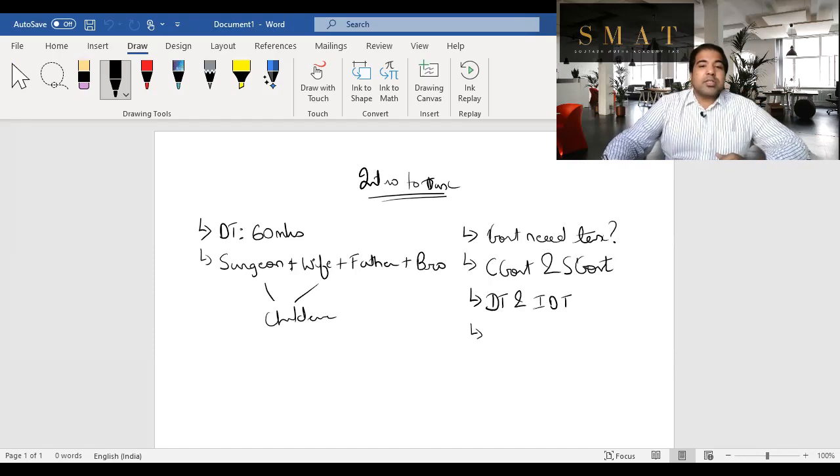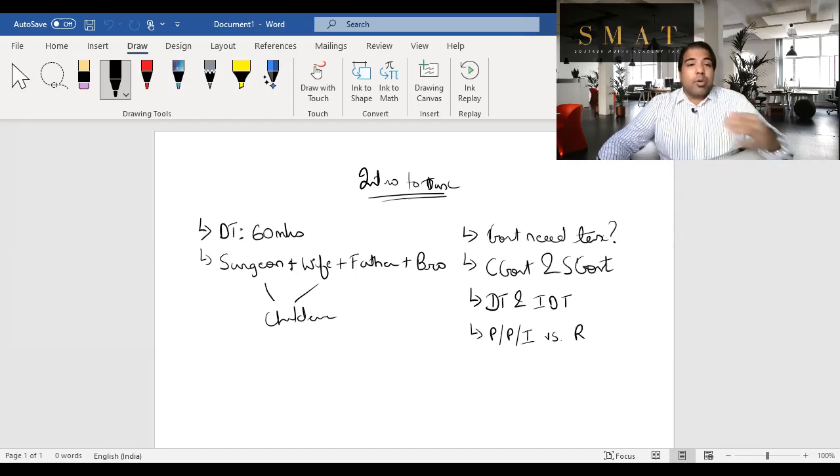Just listing out the difference. Direct tax is progressive. Why progressive? Because the more you progress in life, the more you need to pay. Direct tax is paid by the person who earns it. So if you are earning, you need to pay direct taxes. An example of direct tax is income tax. Versus that, indirect tax is regressive. Why is it regressive? Because even a poor person who does not have any income also has to pay indirect taxes. What is the next thing?